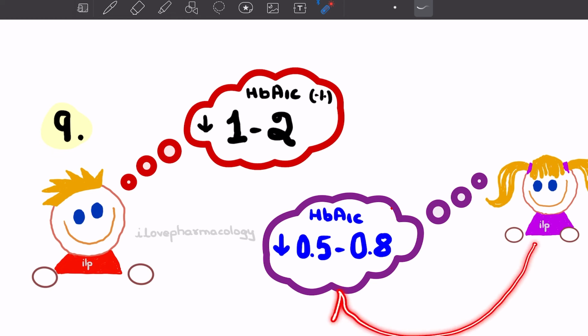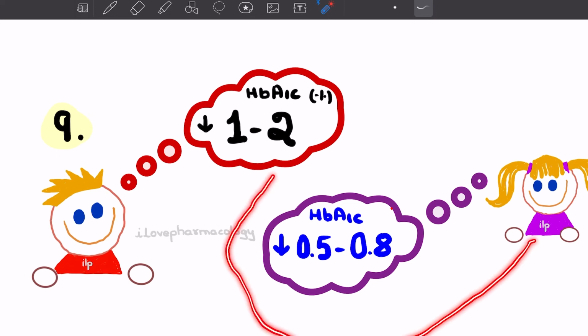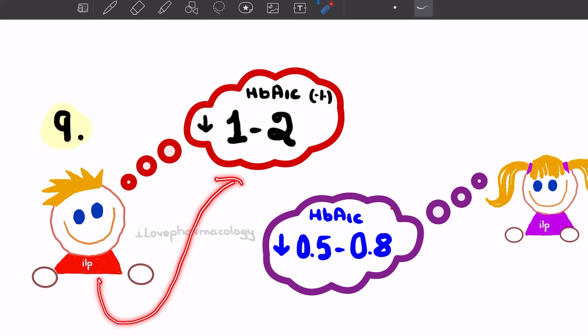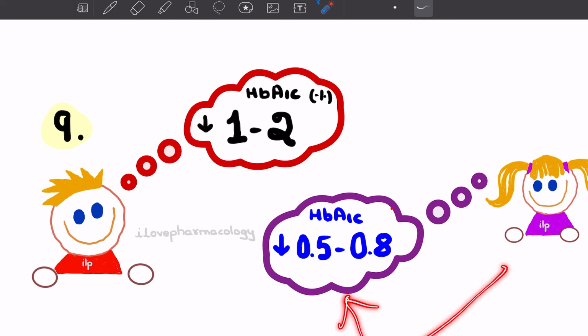Similarly, Acarbose says, I am also going to decrease the HbA1c levels, but not as much as Metformin. Acarbose will decrease the HbA1c level by 0.5 to 0.8%. So Metformin is very happy that he decreases the HbA1c level more compared to Acarbose.